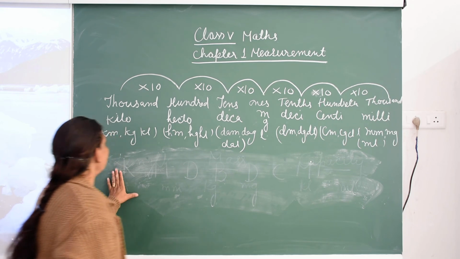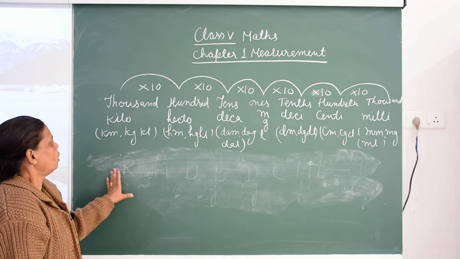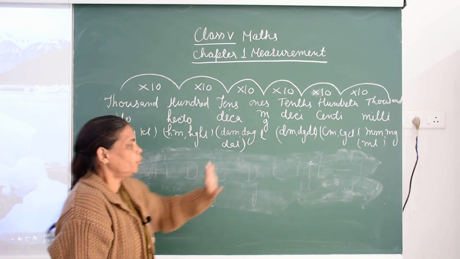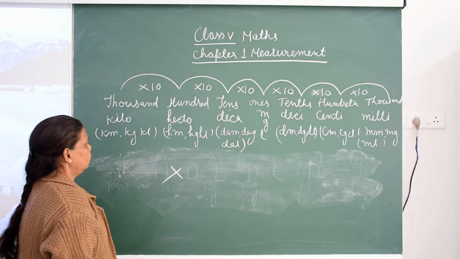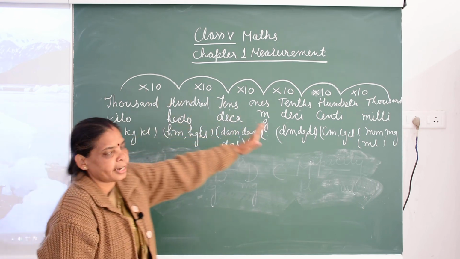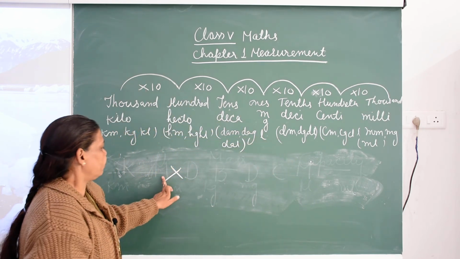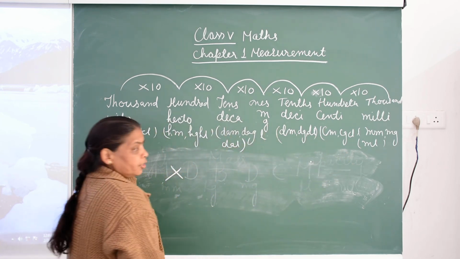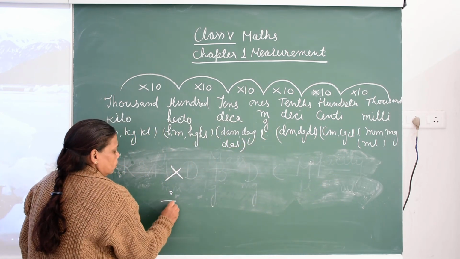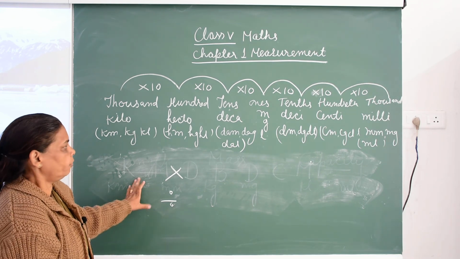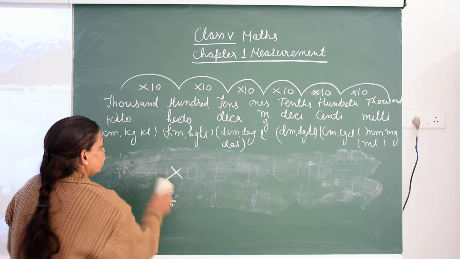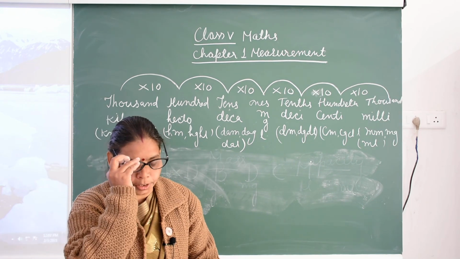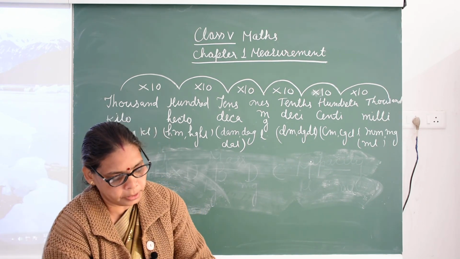So children, you have to learn how to convert the units. When you go from bigger unit to the lower unit, you have to multiply. अगर हम लेफ्ट साइड से राइट साइड में चेंज करेंगे यूनिट्स को तो मल्टीप्लाई करना and if we change the smaller unit to the bigger unit you have to divide. So let's take an example children how we convert the units.